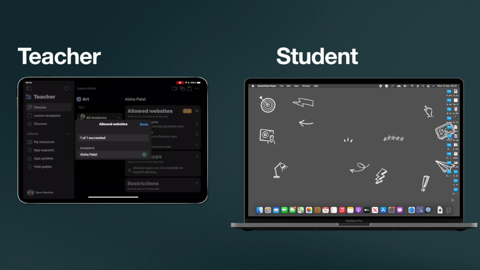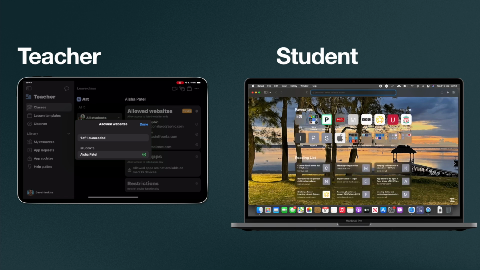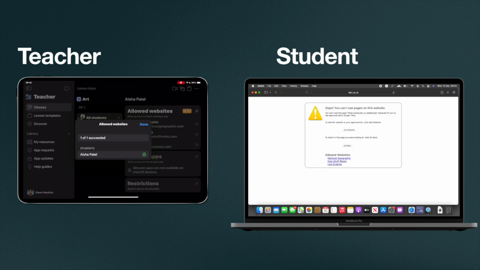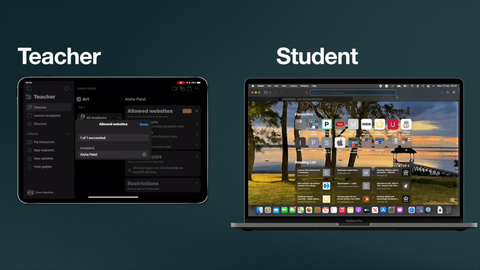So on Aisha's device, if I go ahead and open up Safari, this just brings up Safari as I would ordinarily be viewing it, and I could type in a website. In this case, I'm just going to click on a link here to a website that I know isn't on my list, and you'll see it comes up with a block page, but it gives you that allowed website list. So I can click on any of those, and it's going to open up the websites that I do have access to.